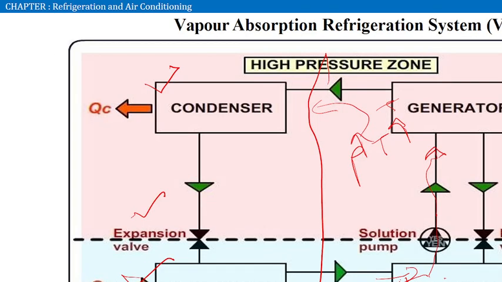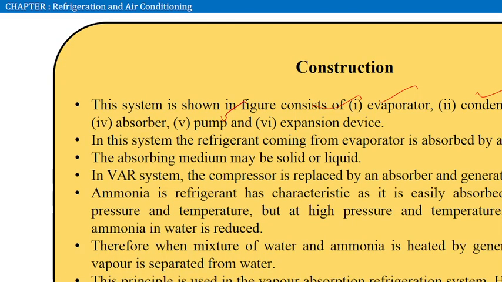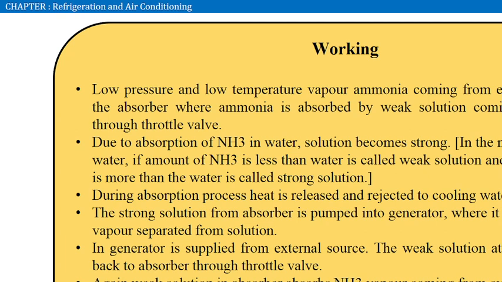For example, if we supply the ammonia here, and inside the absorber we have the water, what will happen is ammonia plus water is mixed, and then it will be pumped. When the ammonia plus water is heated up, the ammonia will be separated, then it will move on to the condenser. So likewise this will be working. So once again, the working.